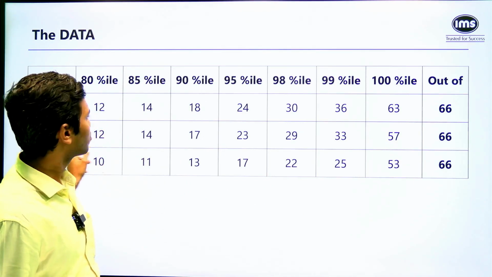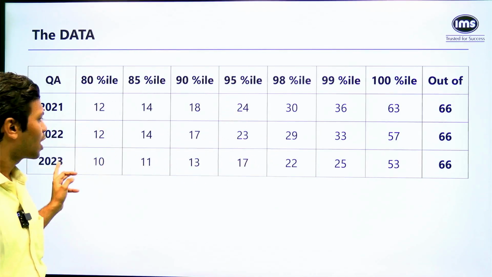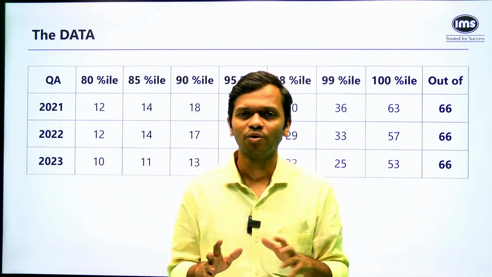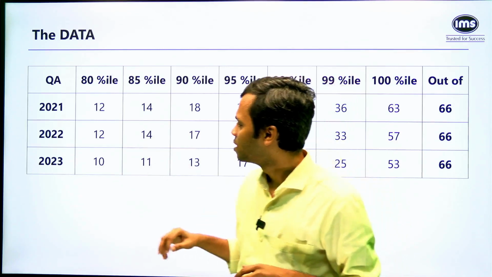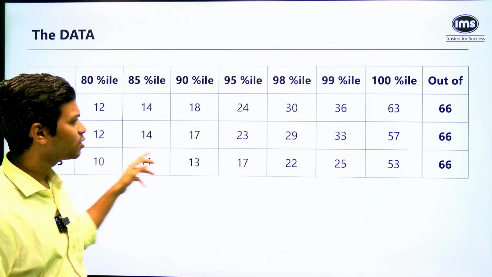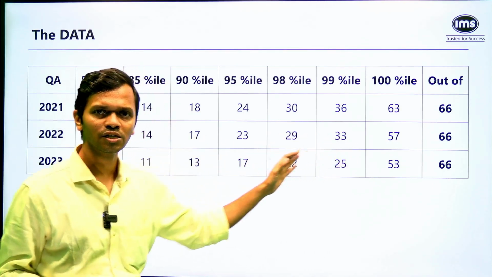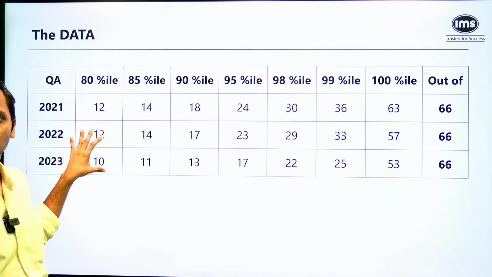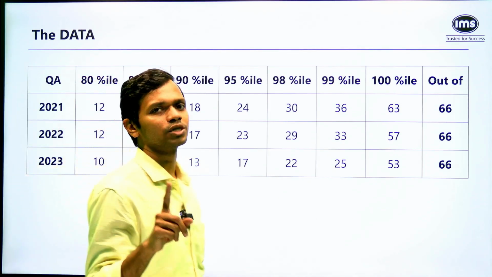If you look at the CAT 22 data, for example, 95 percentile is 23. If you look at CAT 23, which is last year, and by the way, last year's paper was difficult. A lot of people found it difficult, and it is quite evident from the numbers as well. So there was some drop. But that drop isn't something very significant. The drop has of course been significant at the higher levels, but at the lower levels it hasn't been that much. If you see this drop, it's only 2, right? 85, 14 to 11. So that would have been a matter of one question.